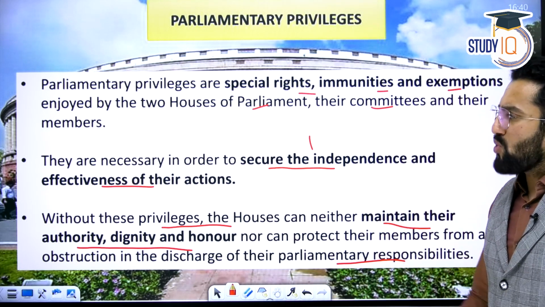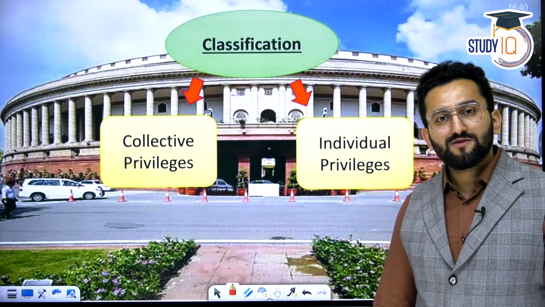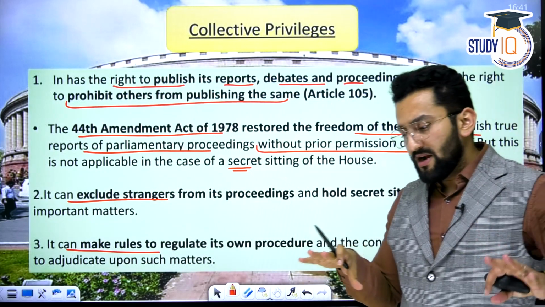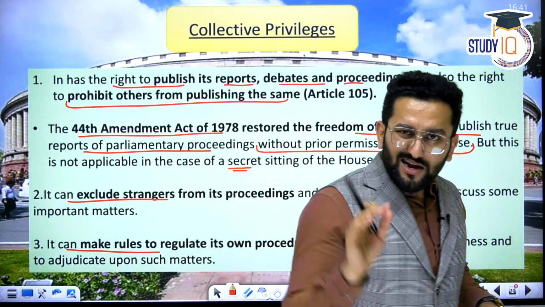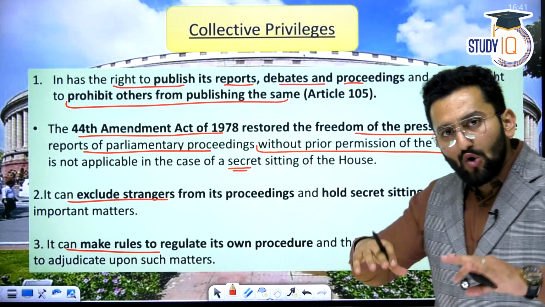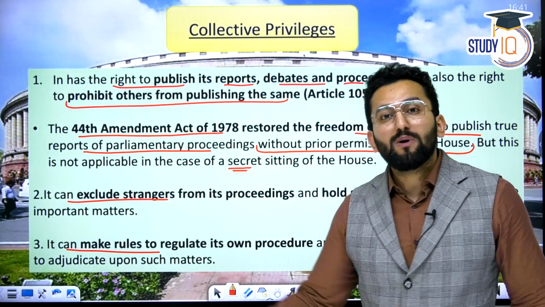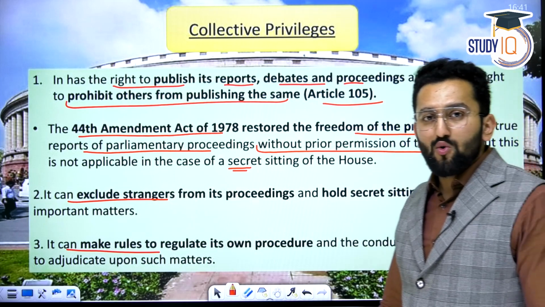But you must be thinking, what are these? These are classified into two parts, collective and individual. Collective, for example, the debates, discussion, reports which are being presented in the House. This is the collective responsibility of the House, that the House publishes these reports. And the House can also obstruct you from publishing these reports in the public domain. So this is coming from Article 105.